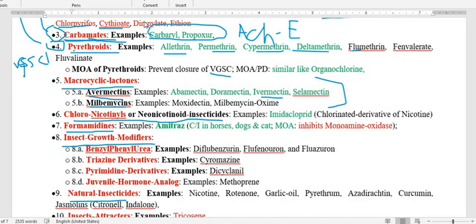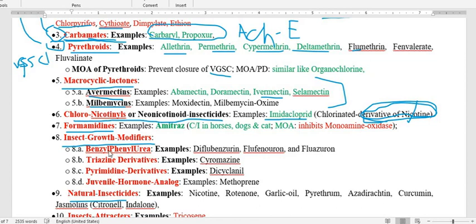Now next is the chloronicotinyl or neonicotinoid insecticide, and the drug is a derivative of nicotine. Therefore it is acting on the nicotinic acetylcholine receptor. The mechanism of action is that it acts on the cholinergic transmission through the nicotinic acetylcholine receptor, because the drug is a derivative of nicotine. So the drug is imidacloprid.